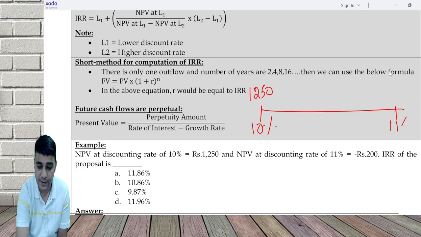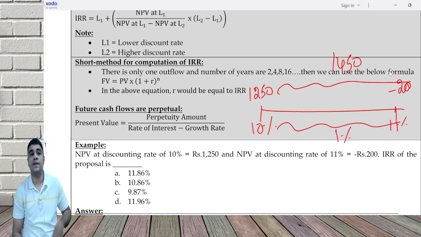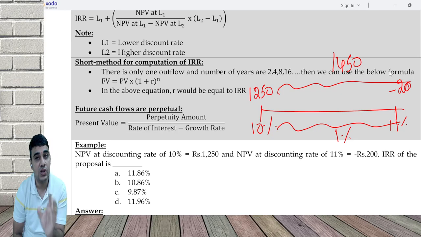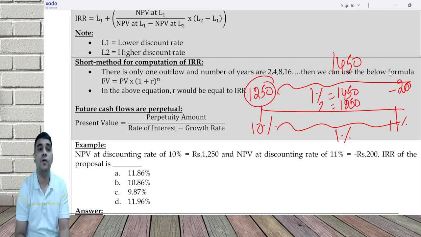1250, 11% minus 200. The difference here is 1450, and the difference in rate is 1%. So what we are saying is a 1% change in discount rate will lead to a 1450 change in NPV. 1% equals 1450; question mark equals 1250, that is, how will 1250 become 0?